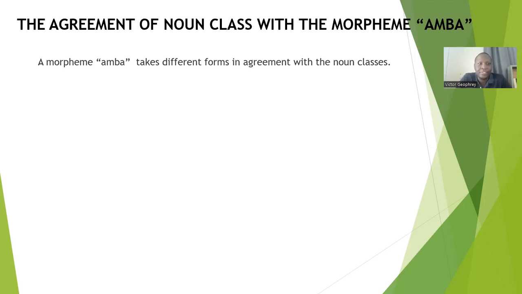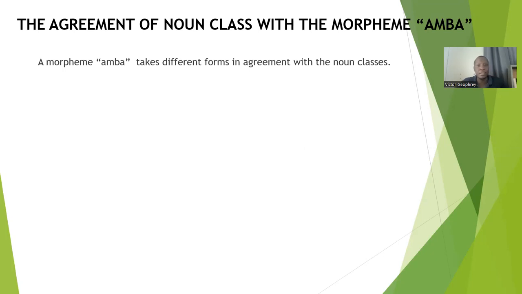Karibu sana. Today's lesson, we're going to learn the agreement of noun class with the morpheme Amba. So we're going to check the way the morpheme Amba agrees with noun classes. We have studied a lot about the noun class. Now we're going to see the way we can connect the morpheme Amba with noun classes, okay?